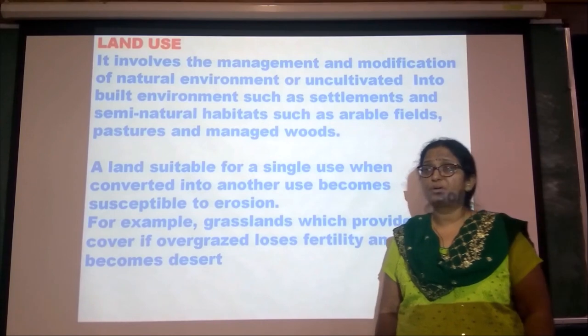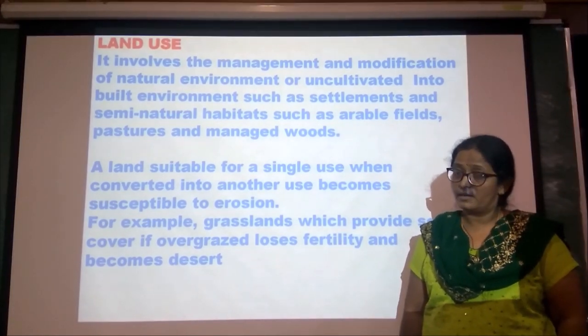Land use. It is a very important term for conserving the land.